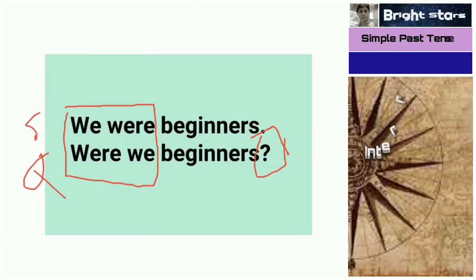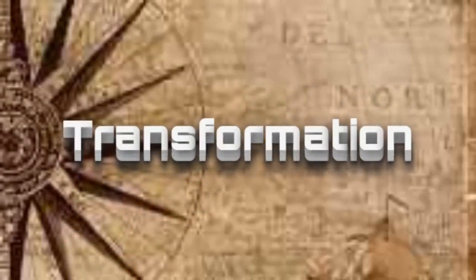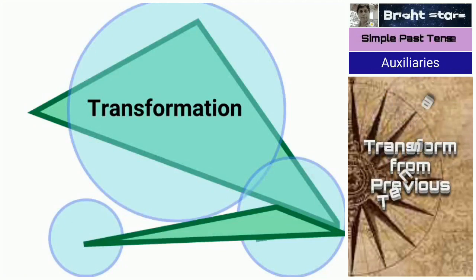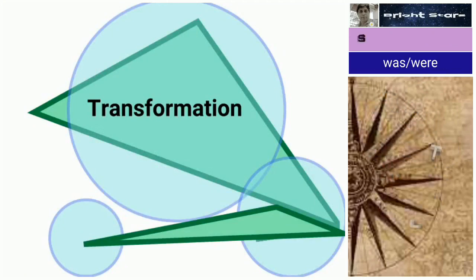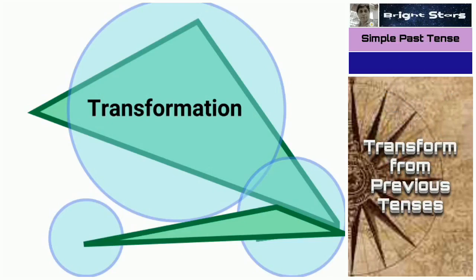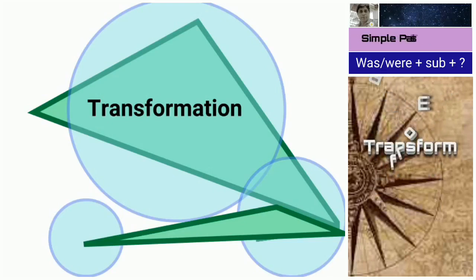So next we are going to study the usage. Before that, I would like to show you transformation, how we can transform from simple present tense up to simple past tense, a kind of revision.